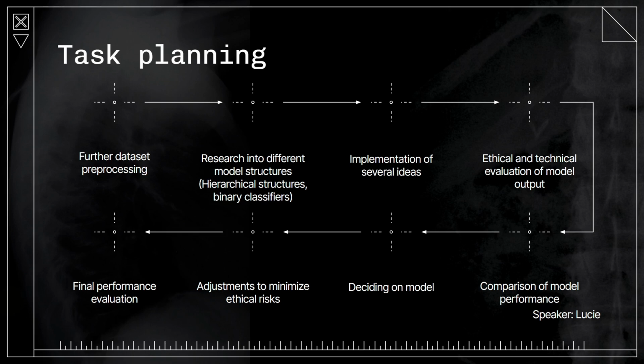Each variation will be evaluated based on computational complexity and F2 score metrics, which allows us to make an informed decision about which structures to use in our model. Having decided on a model, we will be able to conduct an in-depth analysis regarding the ethical question, focusing on differences in performance across the disease classes. This will give us insight into what final adjustments we need to make to minimize the respective ethical risks.